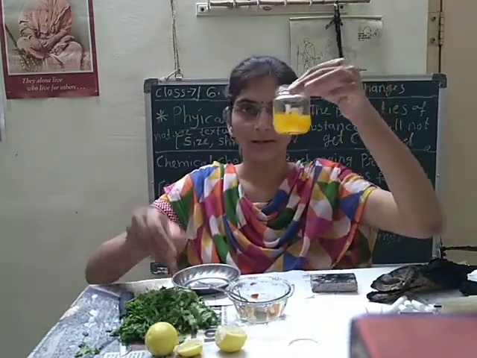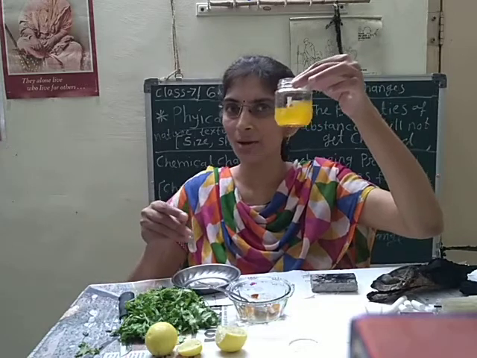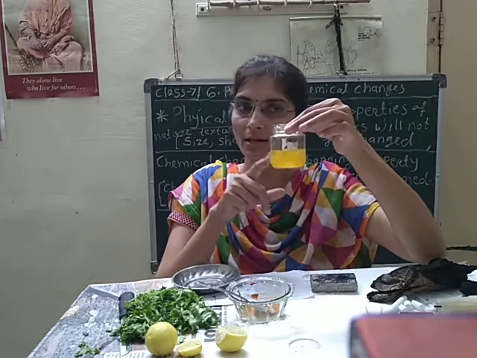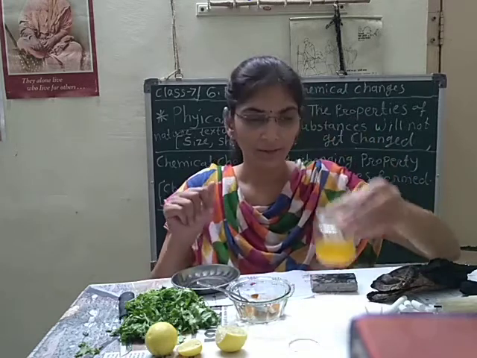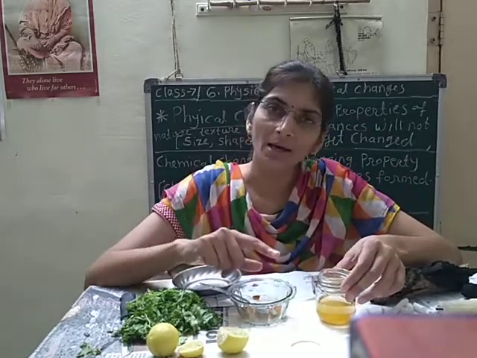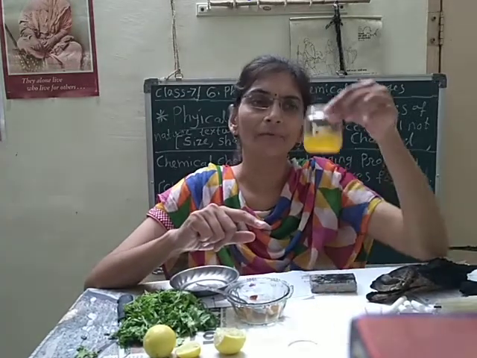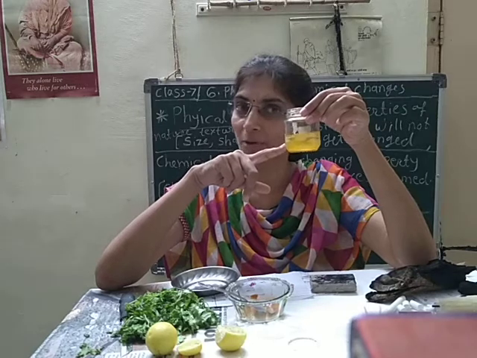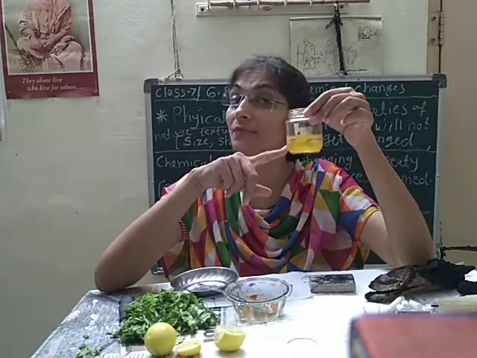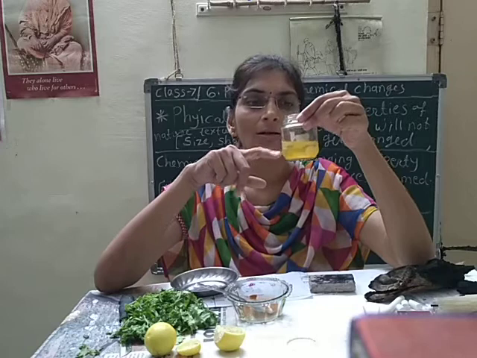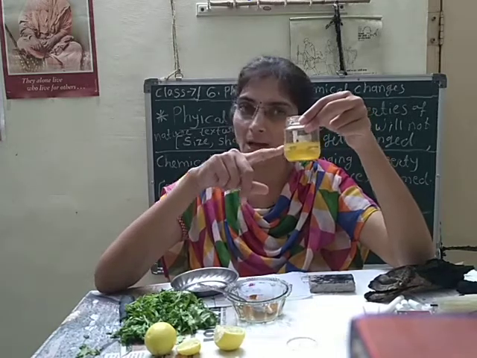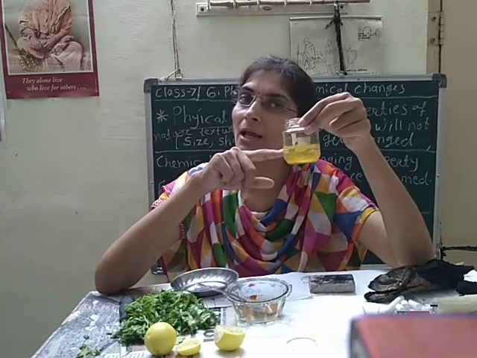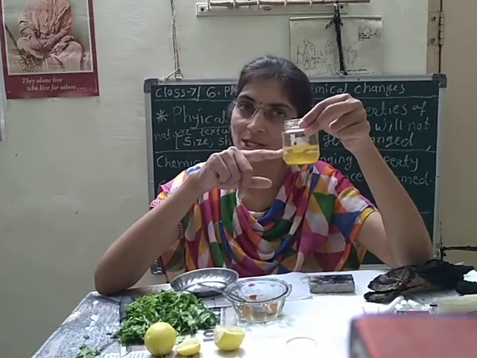Now you can see the water has changed its color into yellow color. Yes, due to dissolution of turmeric here. So here can you say which type of change are you thinking that? This is a physical change because even if I have dissolved that turmeric in water, still the property of the turmeric is not changed here.